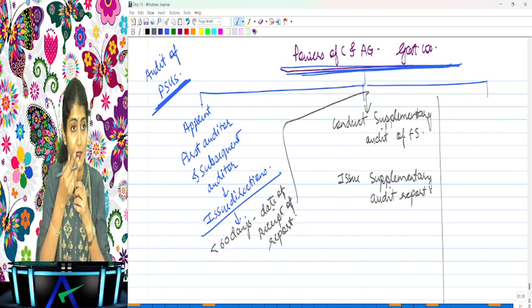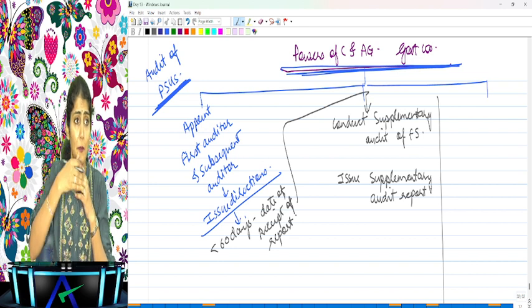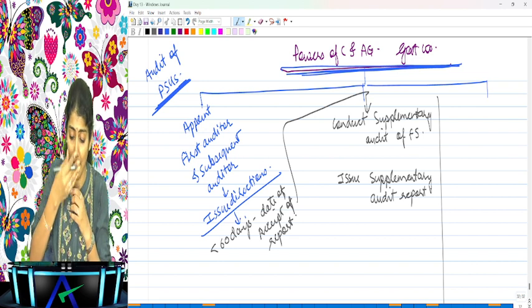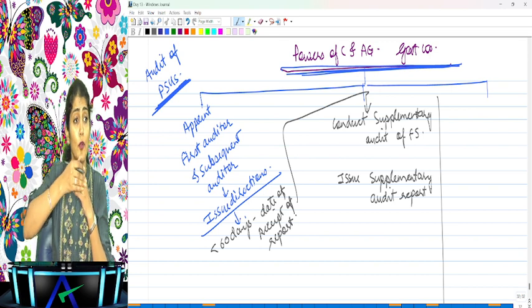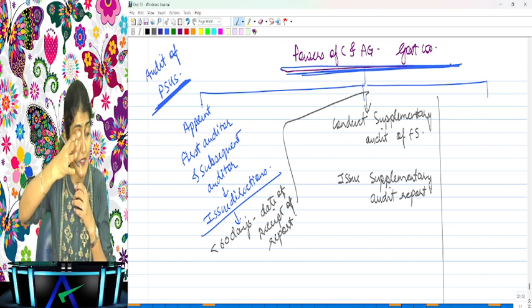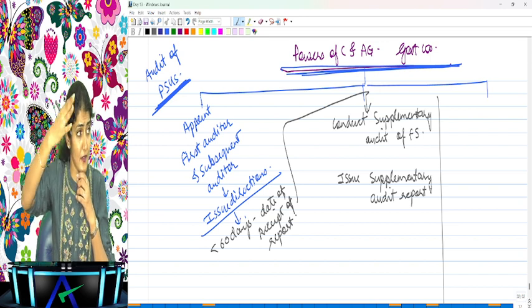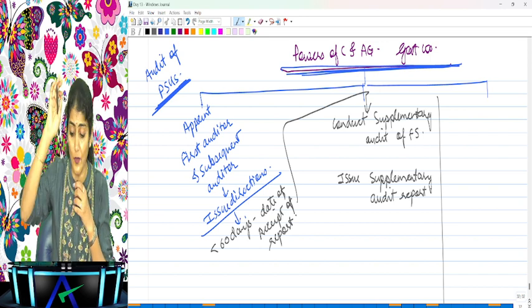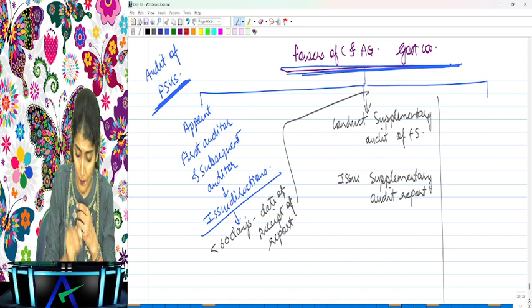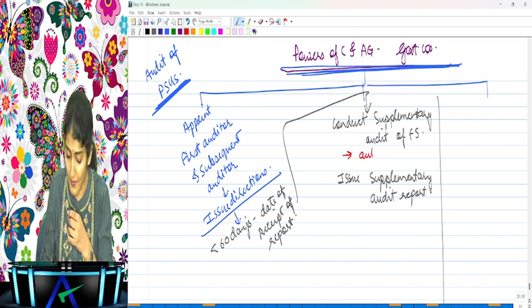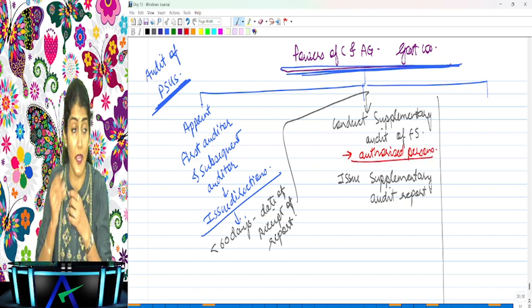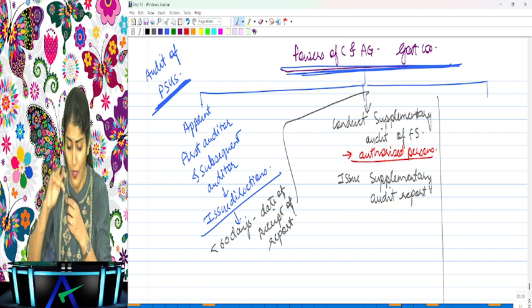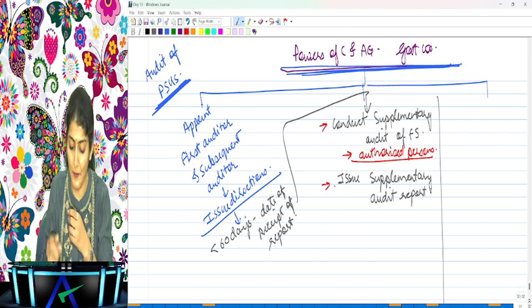You understand? Just as you have CARO reporting in addition to the main report, if CNAG issues a supplementary report, will that report also go to all the shareholders? Will that report also go to the debenture trustees, all the trustees over there? Yes. So it says issue a supplementary audit report. So conduct a supplementary audit. They can do the supplementary audit by authorizing any person on their behalf to conduct it, and then they can issue a supplementary audit report.